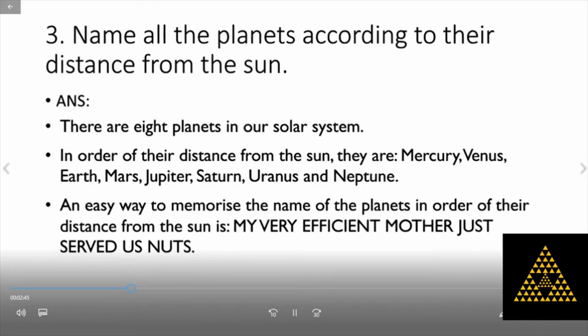An easy way to memorize the names of the planets in the order of their distance from the sun is: my very efficient mother just served us nuts. So M for Mercury, V for Venus, E for Earth, M for Mars, J for Jupiter, S for Saturn, U for Uranus and N for Neptune. So, my very efficient mother just served us nuts. An easy way to memorize.